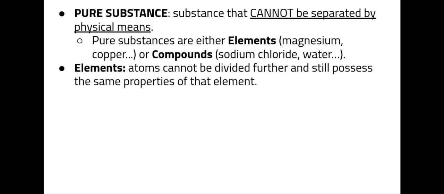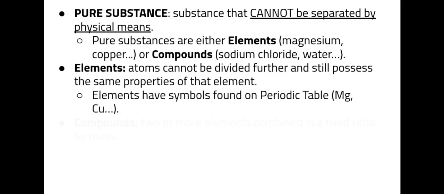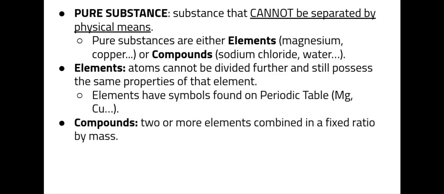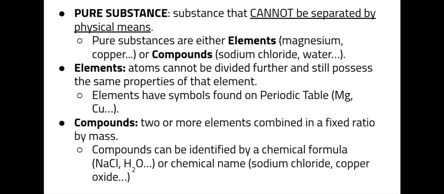So when I have potassium, I cannot break that down any further. If I do, that means it's not potassium anymore and it's something else. Compounds, remember, is when we combine two or more elements in a fixed ratio, meaning with H2O, you will always have a 2-to-1 ratio.